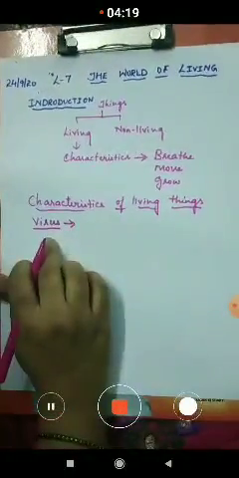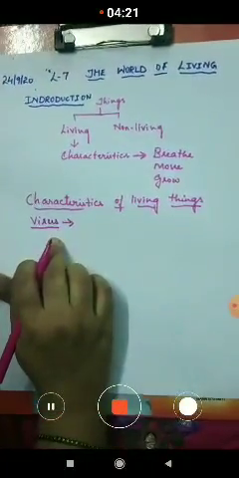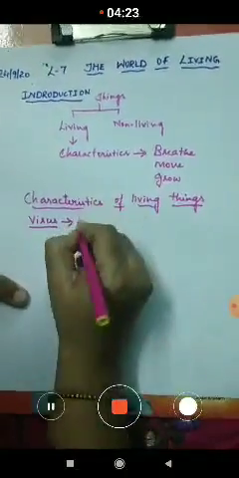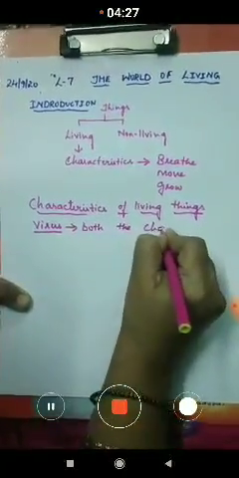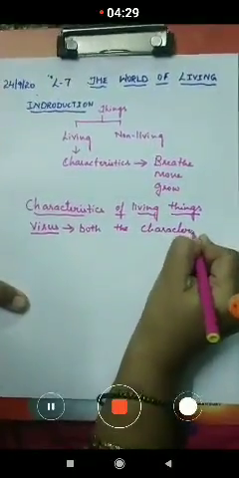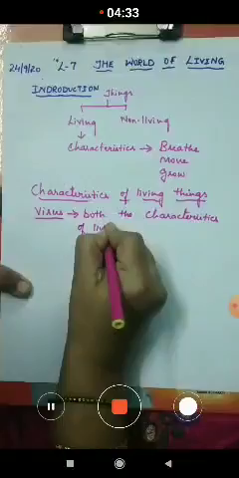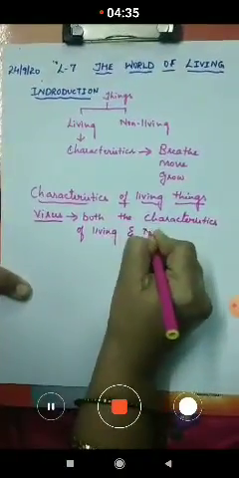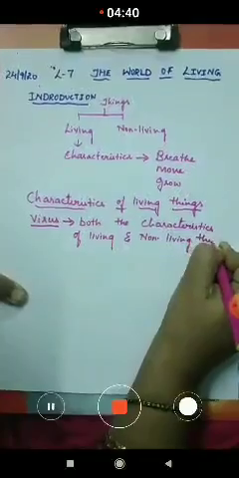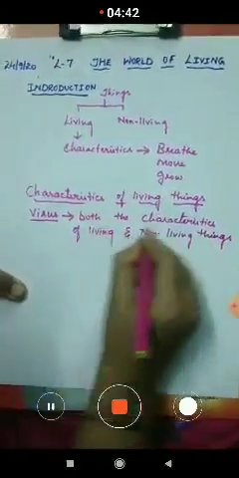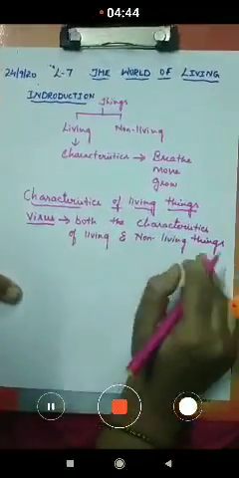A virus is a microorganism which cannot be seen through our naked eyes. So how does it have both the characteristics of living and non-living things?